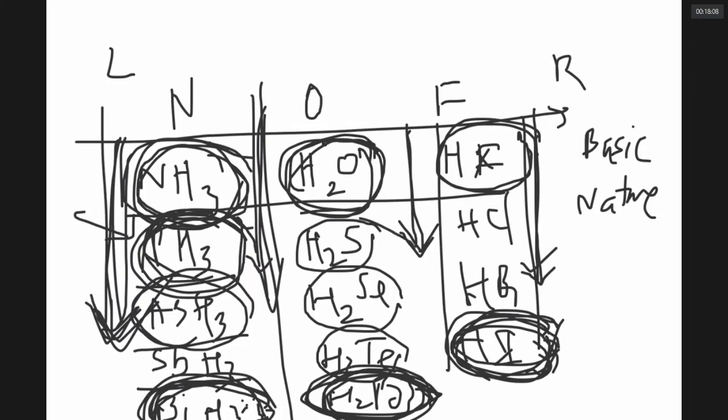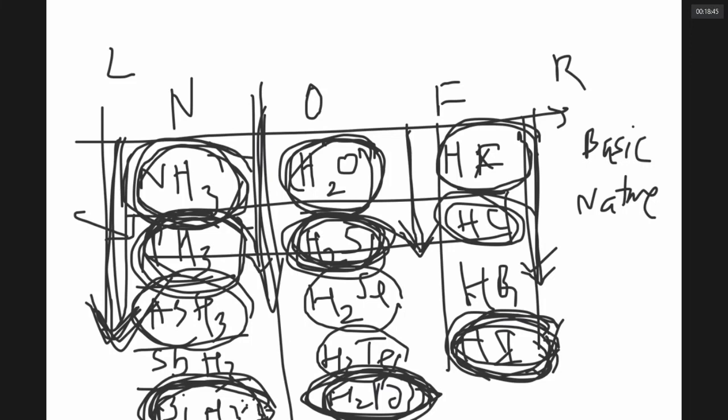What about 16th group hydrides, sir? H2S. What about 17th group hydrides, sir? HCl. The second hydride has lowest melting boiling points in all the families. Now, the correct order of boiling points may differ in different groups. For example, in 15th group, the order of boiling point appears to be PH3 is less than AsH3, AsH3 is less than ammonia, ammonia is less than SbH3, SbH3 is less than BiH3.